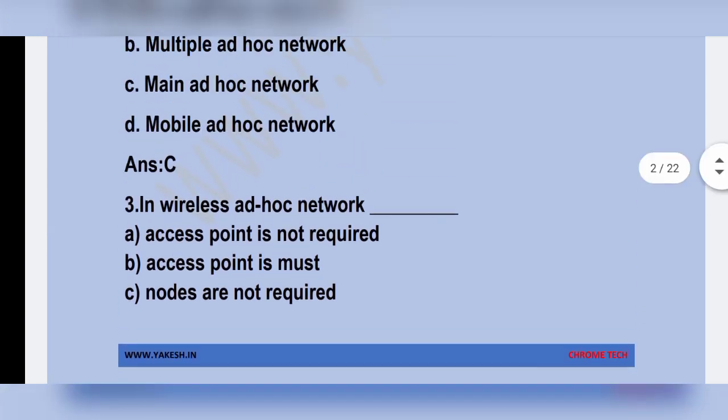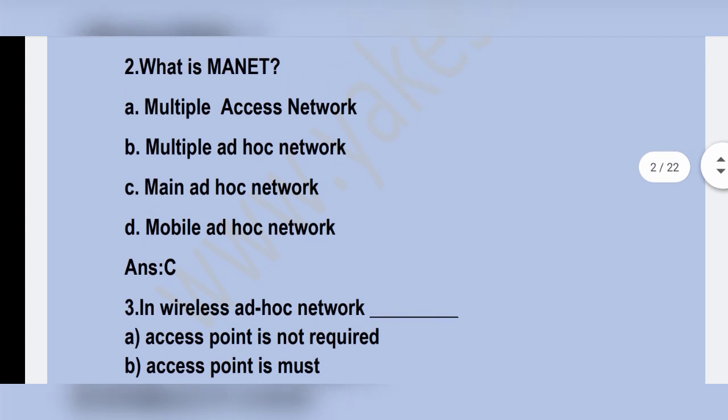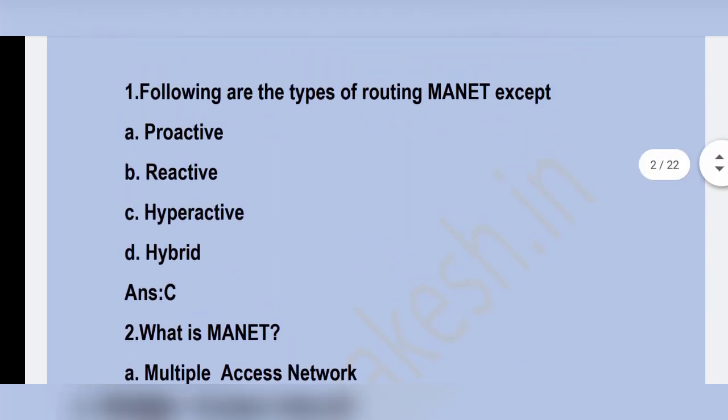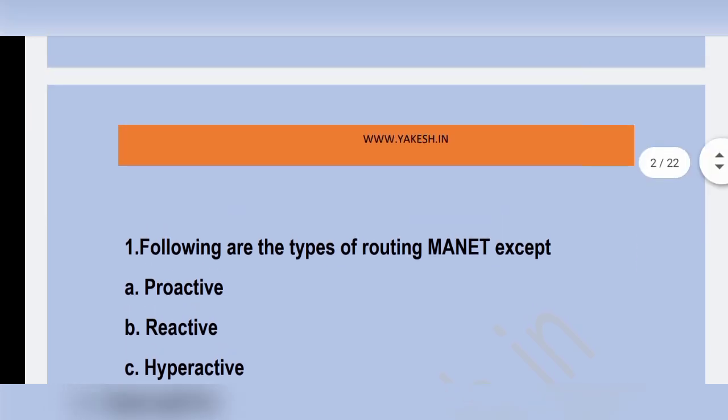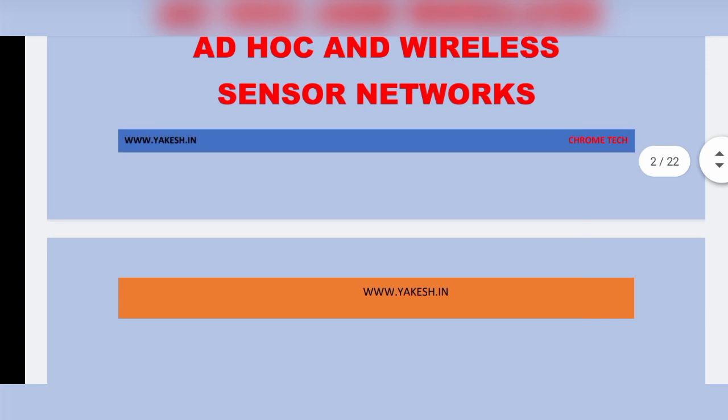Option A is the correct answer. What is MANET? Option C, mobile ad hoc network. Following are the types of routing in MANET except dash. Option C, hyperactive.